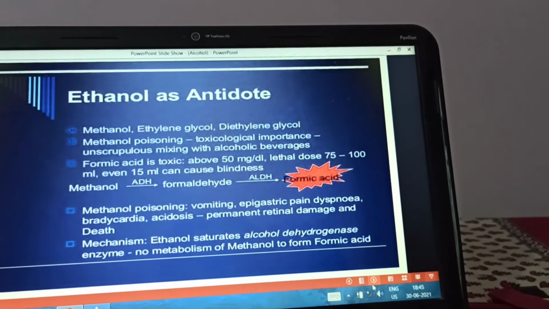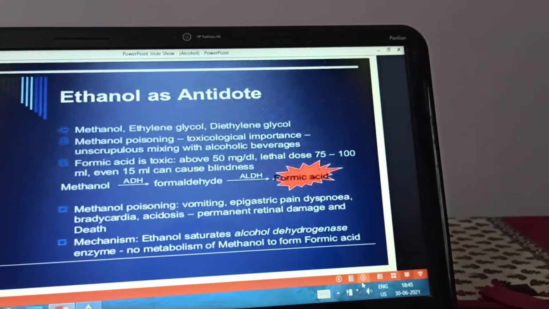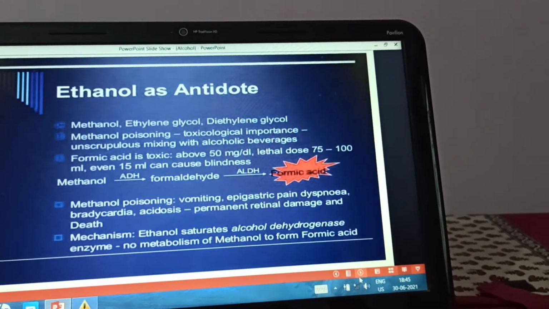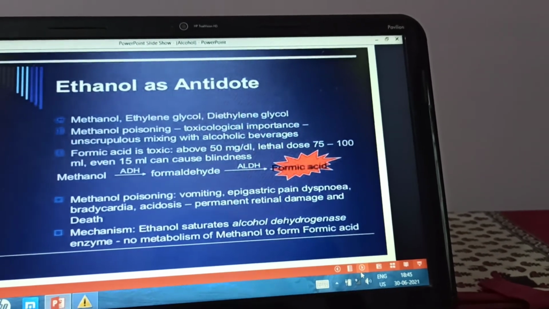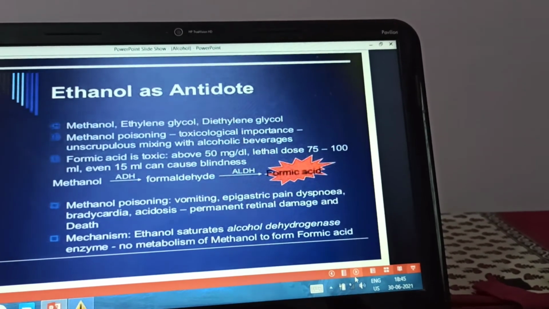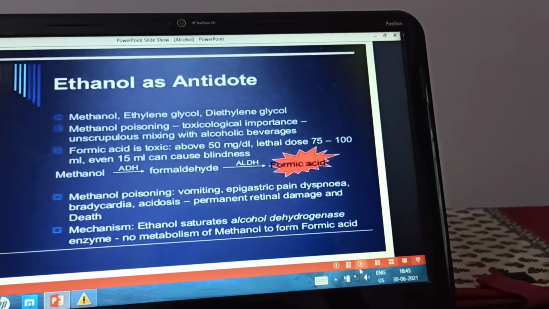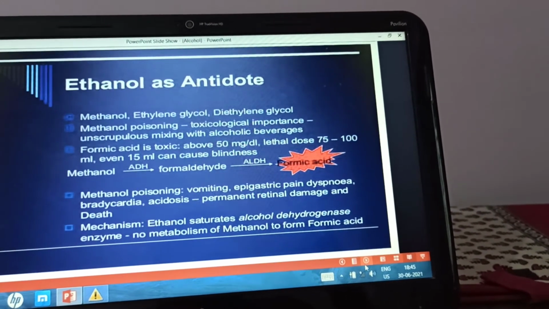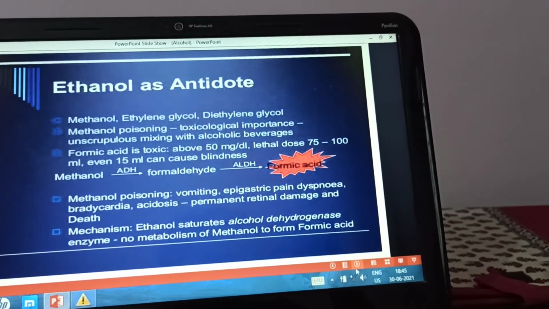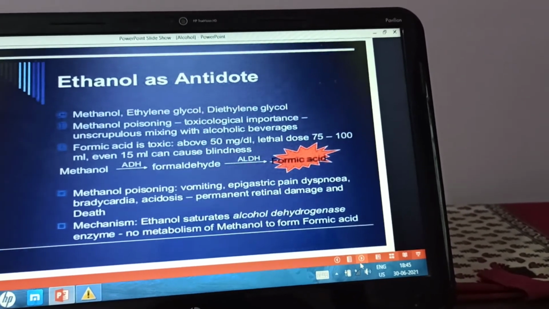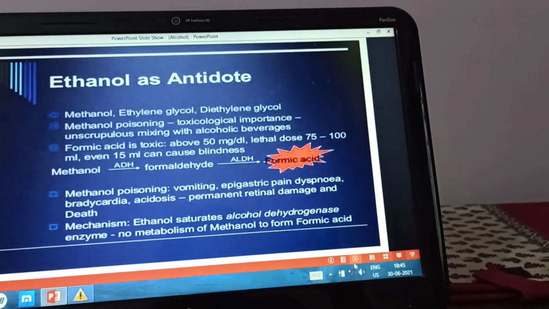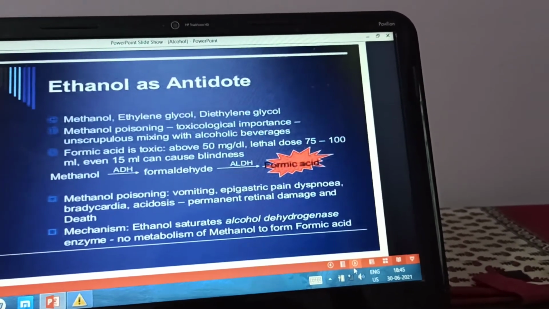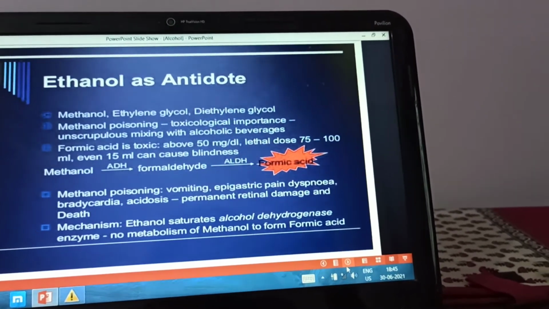So in methanol poisoning the symptoms are nausea, vomiting, epigastric pain, headache, vertigo, dyspnea, bradycardia, acidosis, confusion, hypotension, convulsions, coma, and permanent retinal damage and death.